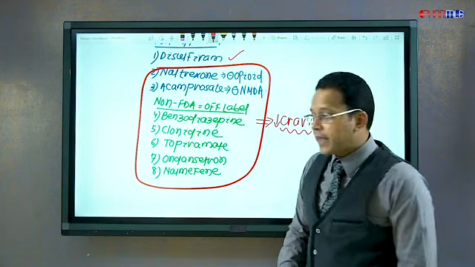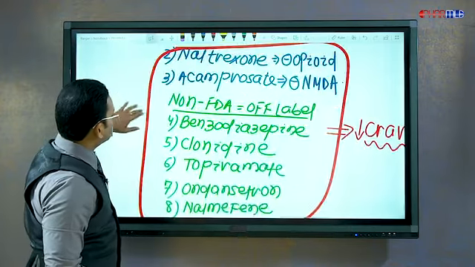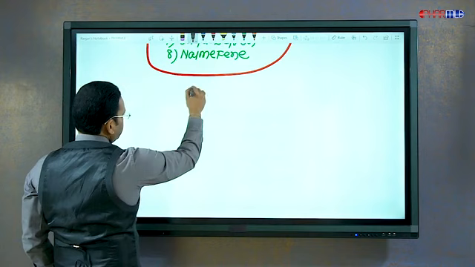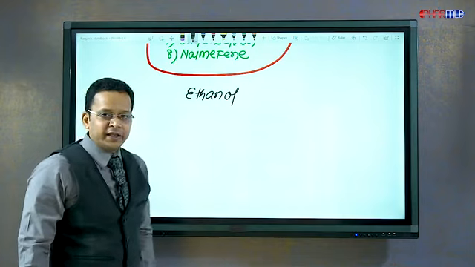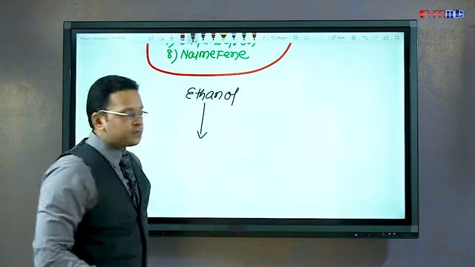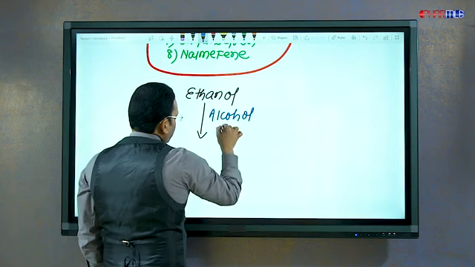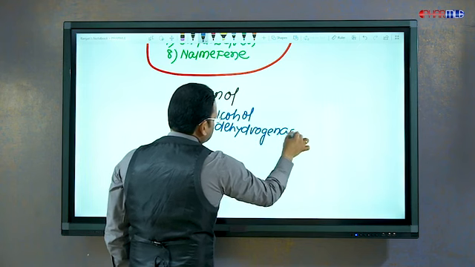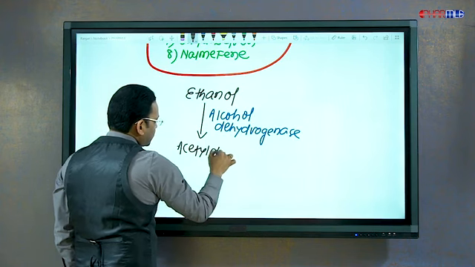How does disulfiram act? To understand the mechanism of action of disulfiram in alcohol dependence, you have to understand metabolism of alcohol. So alcohol, guys, is nothing but ethanol. Ethanol or alcohol is metabolized by an enzyme called alcohol dehydrogenase into acetaldehyde.